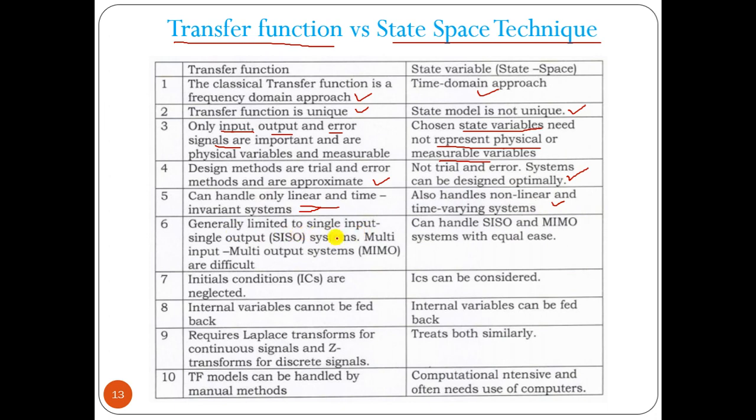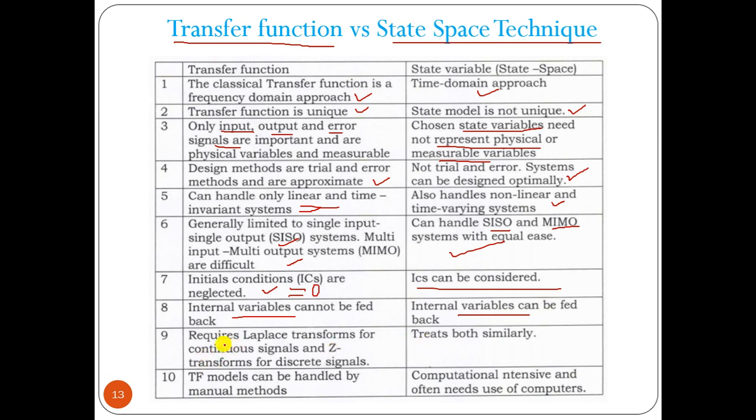The transfer function technique is generally limited to single input single output; multiple input multiple output systems are difficult. The state space technique can handle single input, single output, and multiple outputs. Initial conditions are neglected, or made equal to 0, for the transfer function technique, whereas in state space we can consider initial conditions. Internal variables cannot be fed back in the transfer function, but here internal variables, meaning state variables, can be fed back.